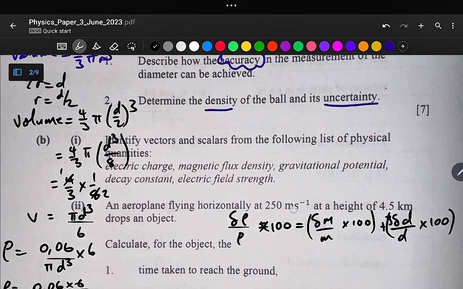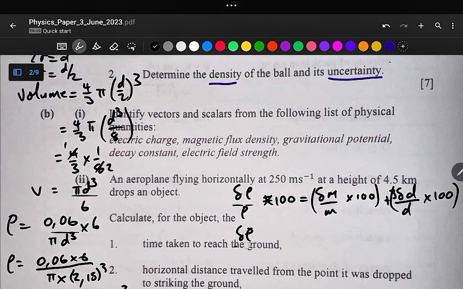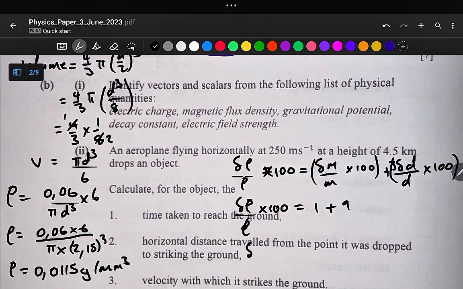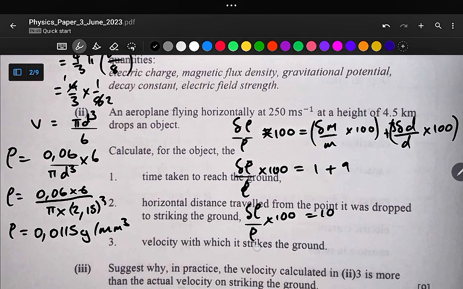Okay, like this. Therefore, the uncertainty in density divided by density times 100 is equal to the percentage uncertainty in mass, which is 1, plus 3 times the percentage uncertainty in diameter. It is 9, because we are multiplying 3 by 3, and this gives us 9. Therefore, it is equal to 10, and we can divide both sides by 100 to say the fractional uncertainty in density is now equal to 0.1.